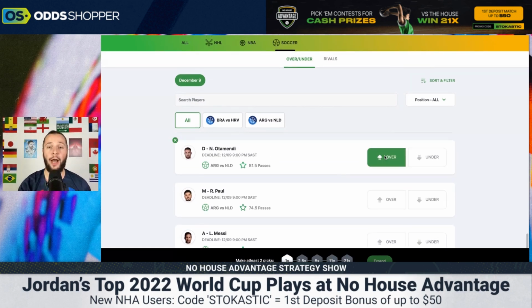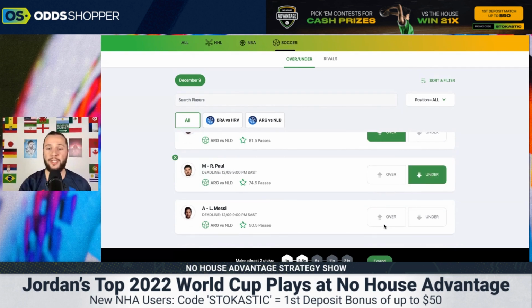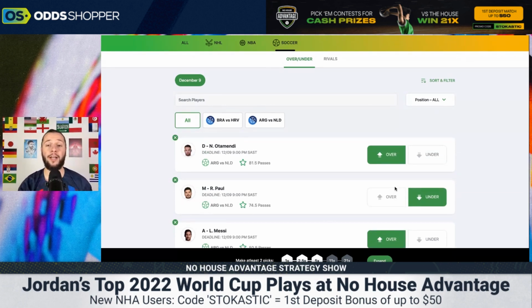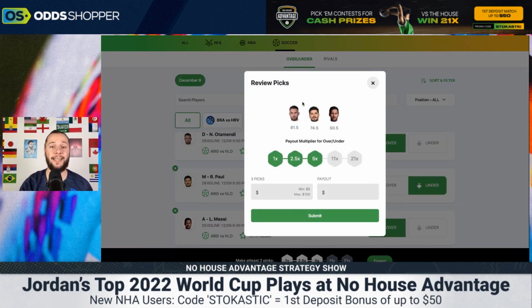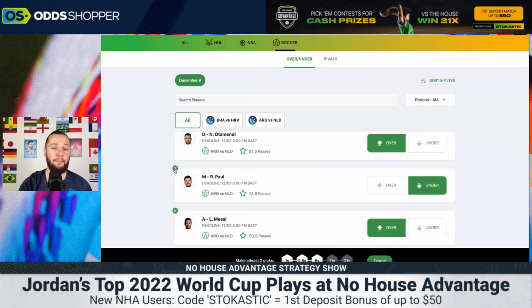Now, let me quickly show you how No House Advantage works. You select one to five prop picks, over or under, and as you can see down here, the multiplier went up to 5x because we selected three outcomes. If we put $100 in here, you'll see that our payout is $500. Obviously, the more players you pick, the higher your odds go, the more you can win, but the more difficult it is to hit that bet.